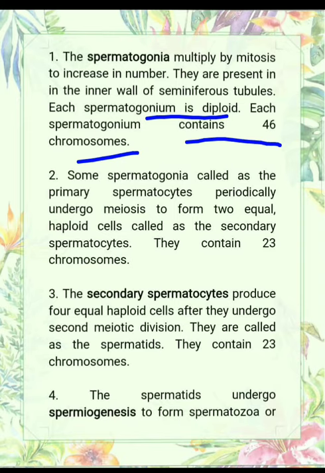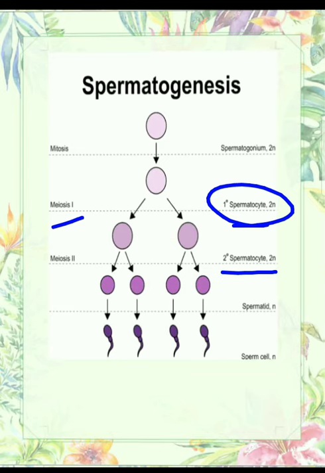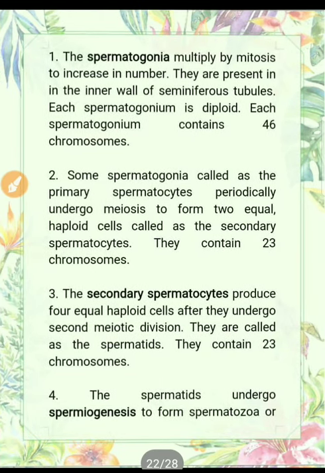Some spermatogonia, called primary spermatocytes, periodically undergo meiosis to form two equal haploid cells, the secondary spermatocytes. So the primary spermatocyte undergoes meiosis and it leads to the formation of secondary spermatocytes, and they contain only 23 chromosomes because meiosis takes place here.